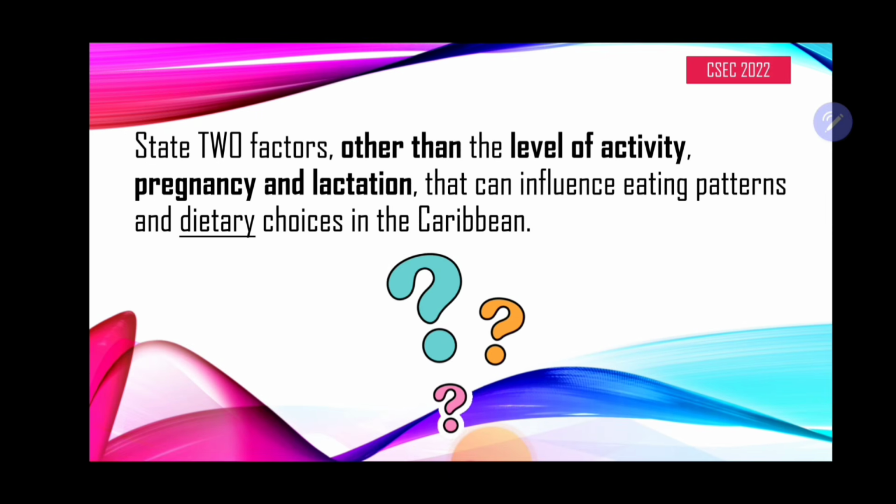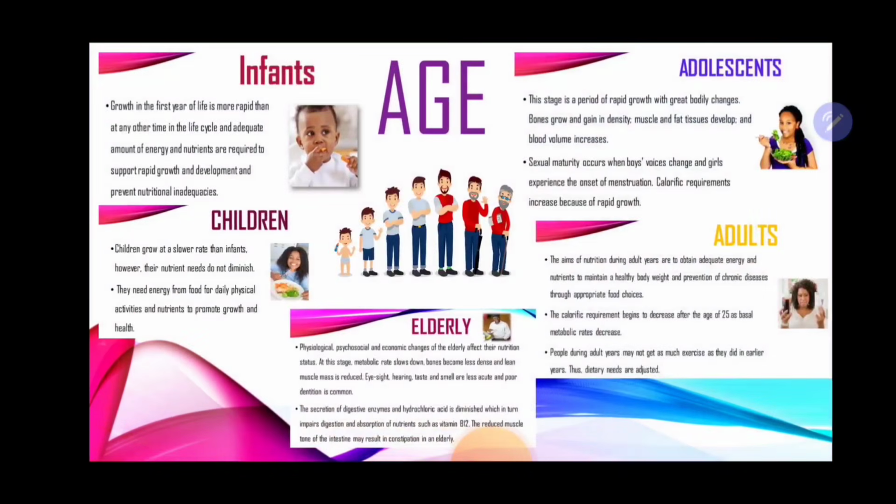Now, this question says, other than level of activity, pregnancy, and lactation, we're to state 2 factors. Now, think about it. What are some factors that may define or determine what you eat? Let us look at some responses.